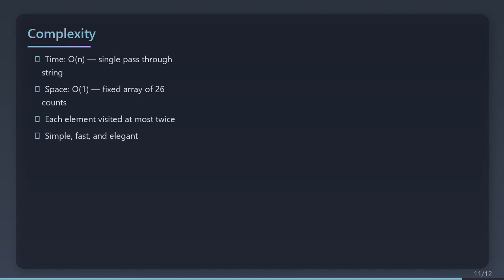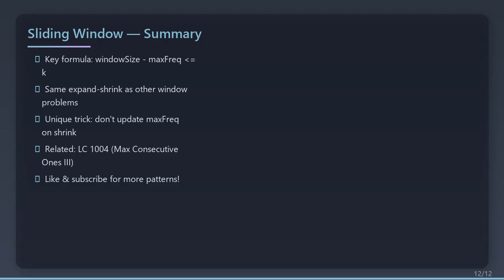Simple, fast, and elegant. And that's LeetCode 424. The key formula, window size minus max frequency less than or equal to k. The same expand and shrink pattern we've seen before. The unique twist, we don't need to update max frequency when shrinking because it can't help us find a bigger window. This same idea applies to problems like max consecutive ones with at most k flips. If you've been following this series, you now know fixed size window, variable size with sets, two map windows, and frequency-based windows. That's the complete sliding window toolkit.